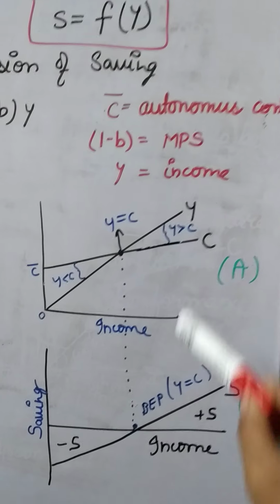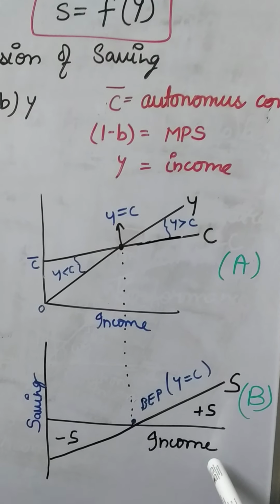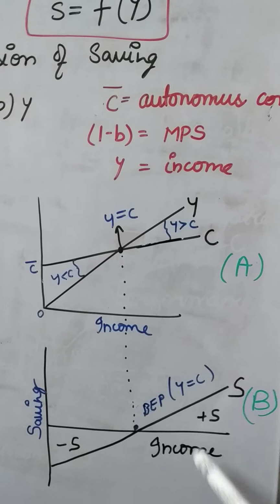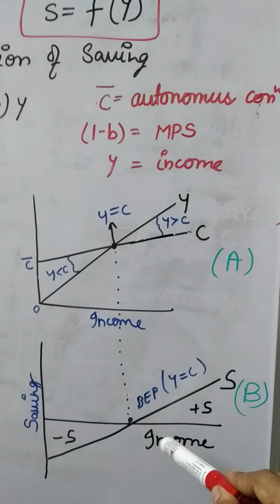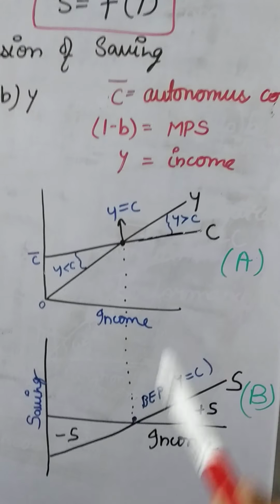These both diagrams will be asked in the other form. Just derive the saving curve from the consumption curve, or derive the consumption curve from the saving curve. In that question only you have to draw both the diagrams.